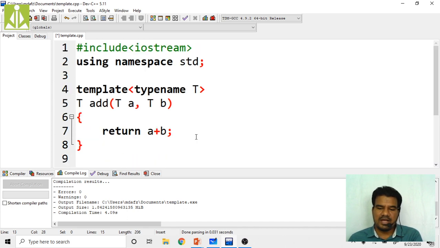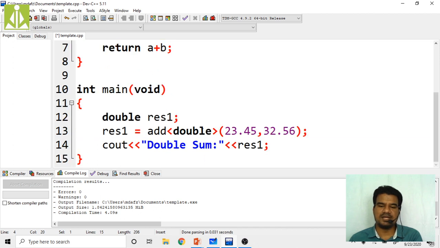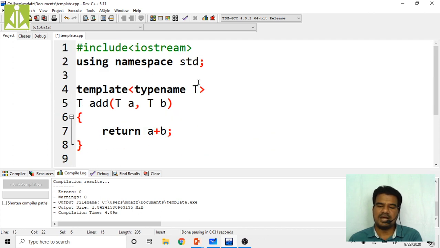So this double will go and get stored inside this T. Now this T will become double. See over here, between the angular brackets, I am passing double, so this double will come and get stored inside this T.